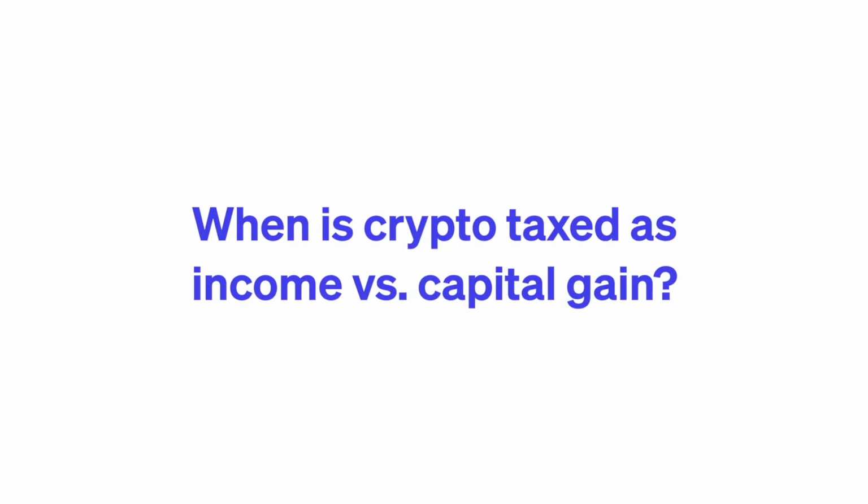First off, how is crypto taxed in the US? When is it taxed as income and when as capital gains? Earnings are capital gains if they come from appreciation of an asset. In other words, if you purchase an asset, hold it, and then sell it for more than you paid for it, your profit is a capital gain. For example, imagine you buy one BTC for $20,000. You hold it for 18 months and then sell it for $30,000. You have realized $10,000 of capital gains. This is because your balance remained the same, but its value grew.